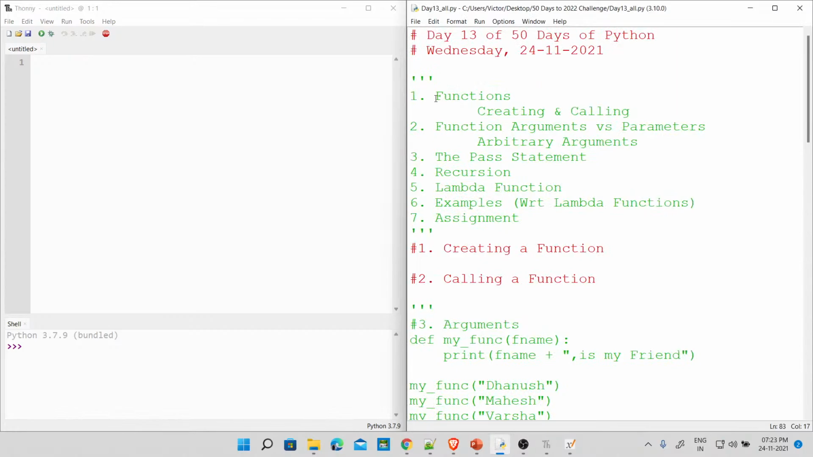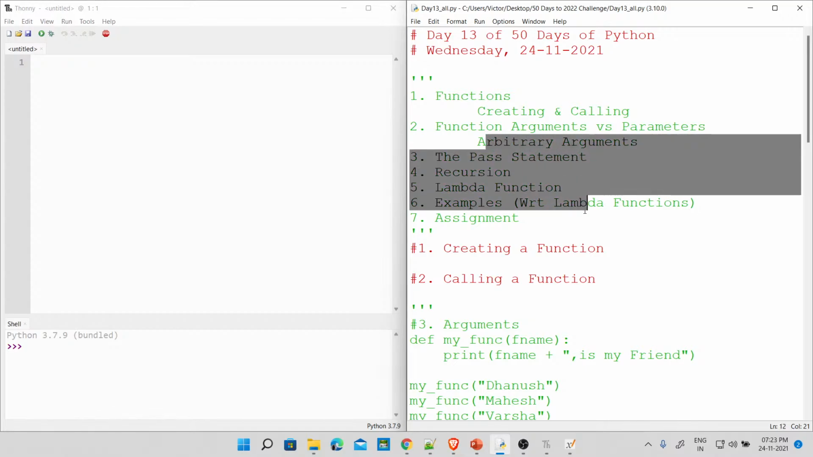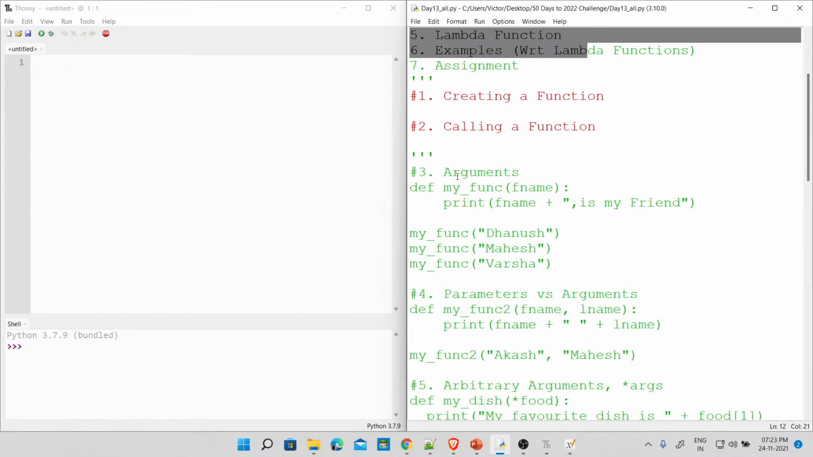So first thing, functions creating and calling is done. Function arguments versus parameters is done. We have not looked into arbitrary functions, okay? So let's run some stuff and then we go again and look at arbitrary functions and what this pass method does and the rest, okay? Fine. Now, we said something. We are actually going to give them, we're going to start with this one.